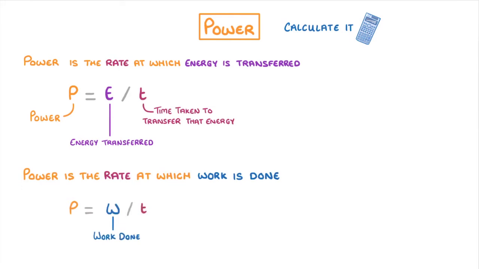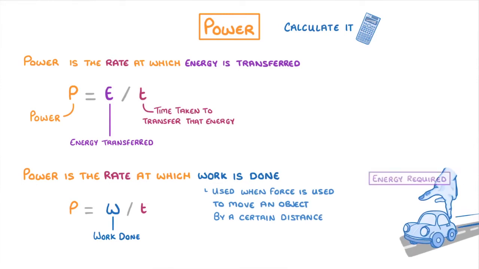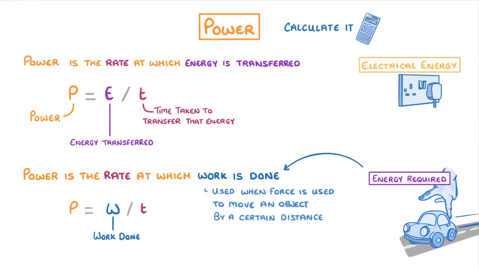Now, the term work done can be a bit confusing, but basically it's just a special measure of the energy transferred, and is used when a force is used to move an object by a certain distance. For example, if you pushed a car down the road, then the energy that was required would be referred to as the work done, as you moved it a certain distance. Whereas if electrical energy was transferred from a plug socket to your phone, we'd refer to that as just energy transferred, as there's no force or movement involved.